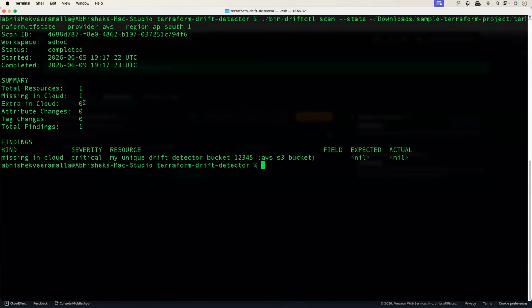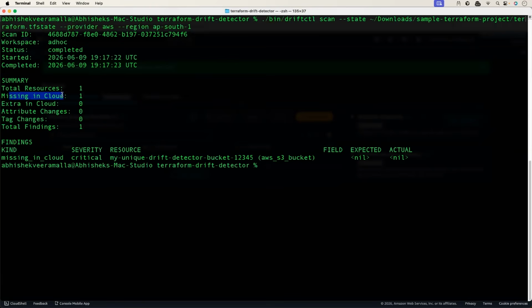Now that we have developed this drift CTL, let's see if it is able to identify it. So I'll run drift CTL again. I haven't changed any parameters, the same state file, same AWS account. You can see here very fast, I think it only took less than 2 to 3 seconds. It was able to say missing in cloud is one resource. Obviously, when you have more resources, the comparison would take a little more time, but Go is usually fast. So you might have this difference in 30 seconds of time.